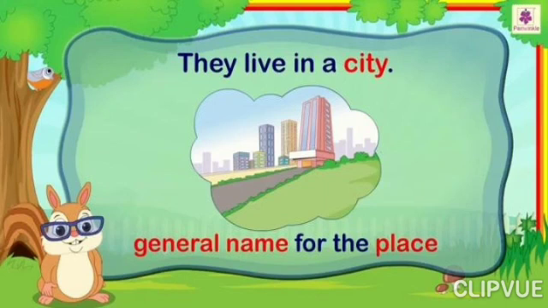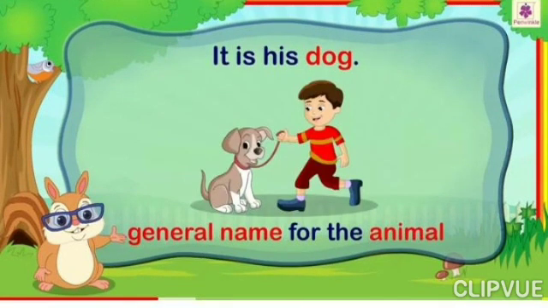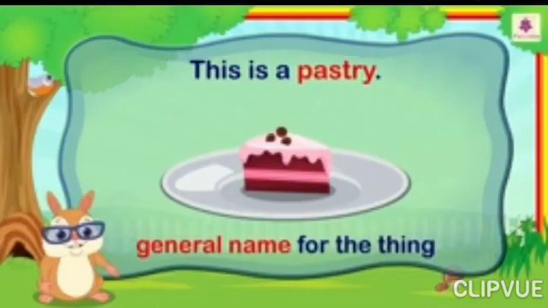He lives in a city. In this sentence, we are talking about city, and city is a general name of place. So it is a common noun. It is his dog. In this sentence, we are talking about a dog, and dog is a general name of animal. So it is also a common noun. This is a pastry. In this sentence, we are talking about pastry, and pastry is a general name of thing. So it is also a common noun. Common nouns are not capitalized unless they begin a sentence or are part of a title.